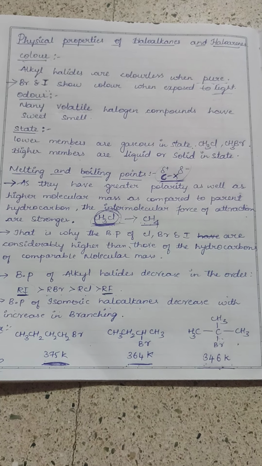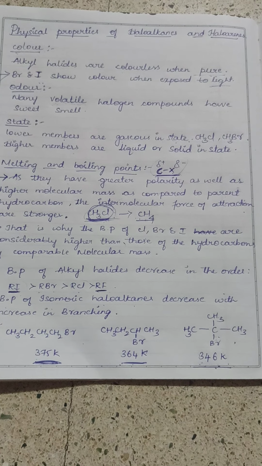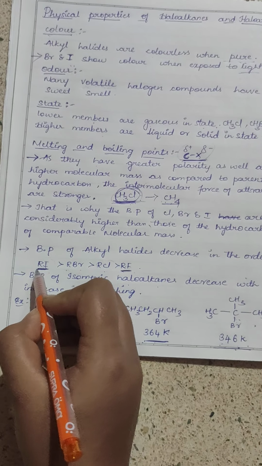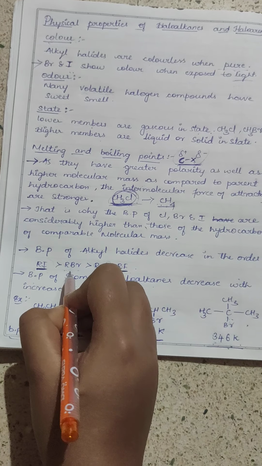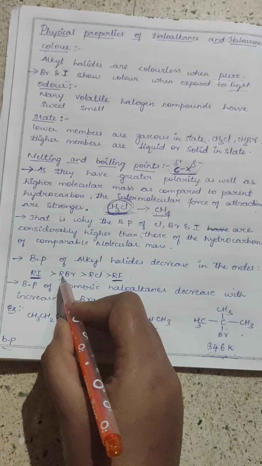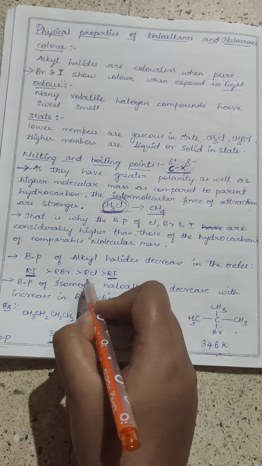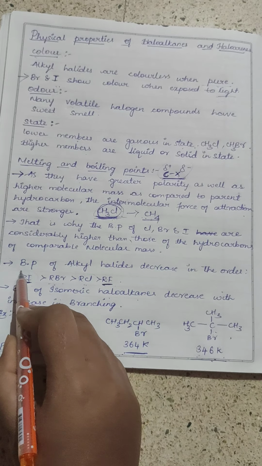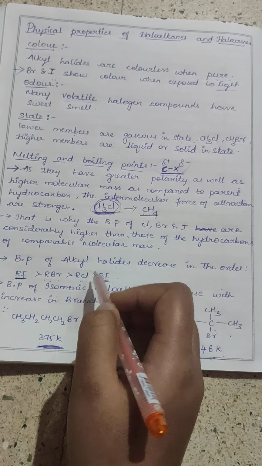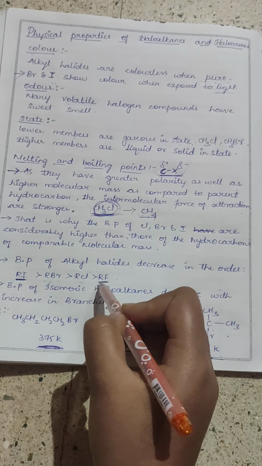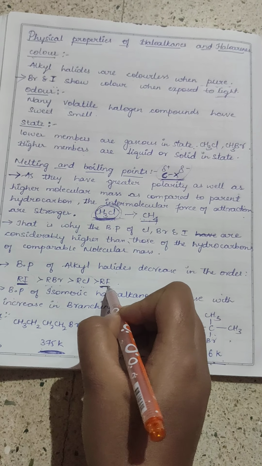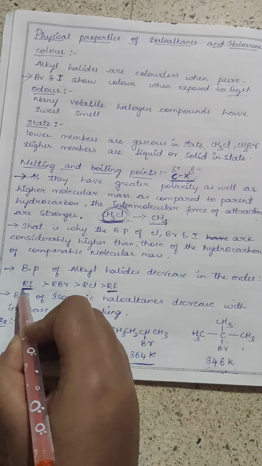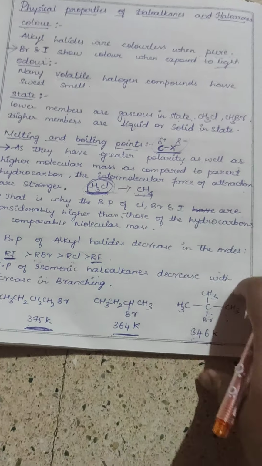of comparable molecular mass. And the boiling point of the alkyl halides decreases in this order: RI is greater than RBr, RBr is greater than RCl, and RCl is greater than RF. Here the alkyl halide which has the least boiling point is RF, that is alkyl fluoride, and the highest boiling point of alkyl halide is alkyl iodide.